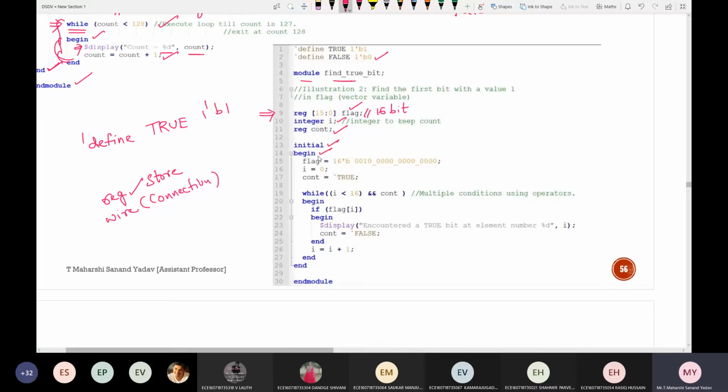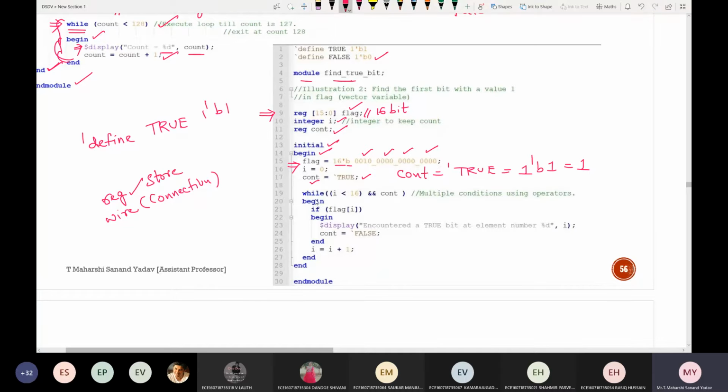So initial begin. For every begin, there will be an end. Initially, what I'm doing is telling that flag is of size 16 bits, so that's why it is 16'b, and this is the value. Next, i is equal to 0. Next, count is equal to TRUE. So what does this mean? What is the value taken here? 1'b1. Correct, so simply it is nothing but 1.